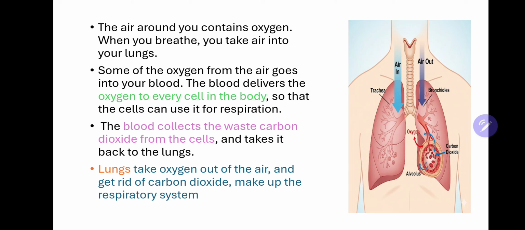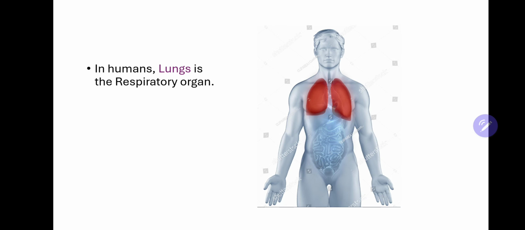So in both conditions, lungs are the organs which take in the oxygen and get rid of the carbon dioxide from our body, and all of this process together constitutes the respiratory system. As in the figure, you can see the position of the lungs, and these lungs are the respiratory organs of human beings. They are seen in the upper thoracic cavity of the human body.